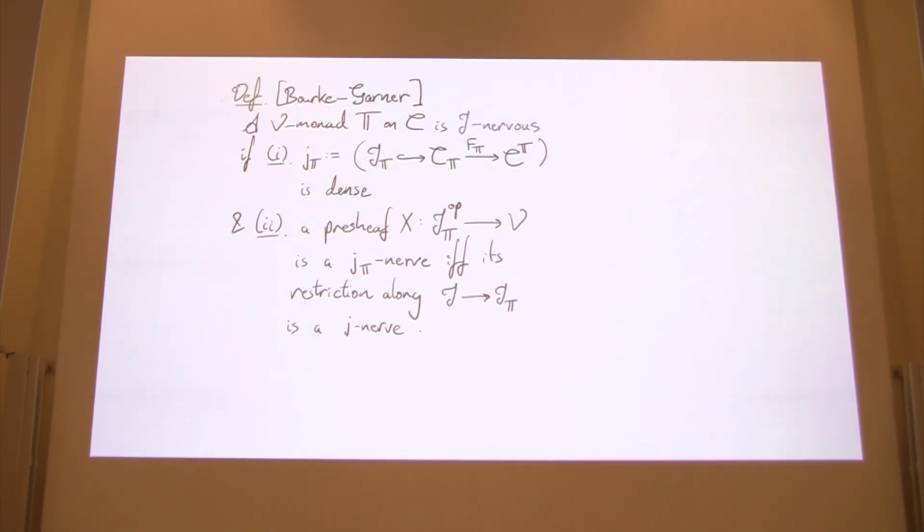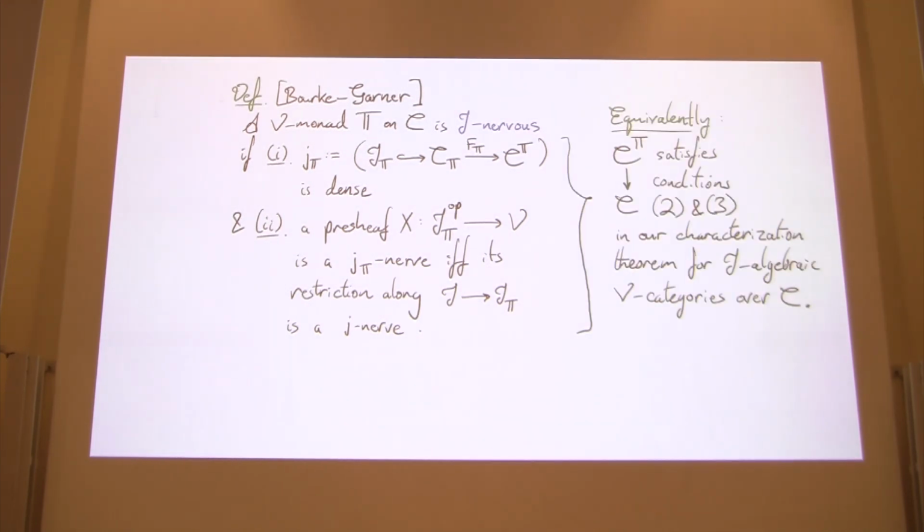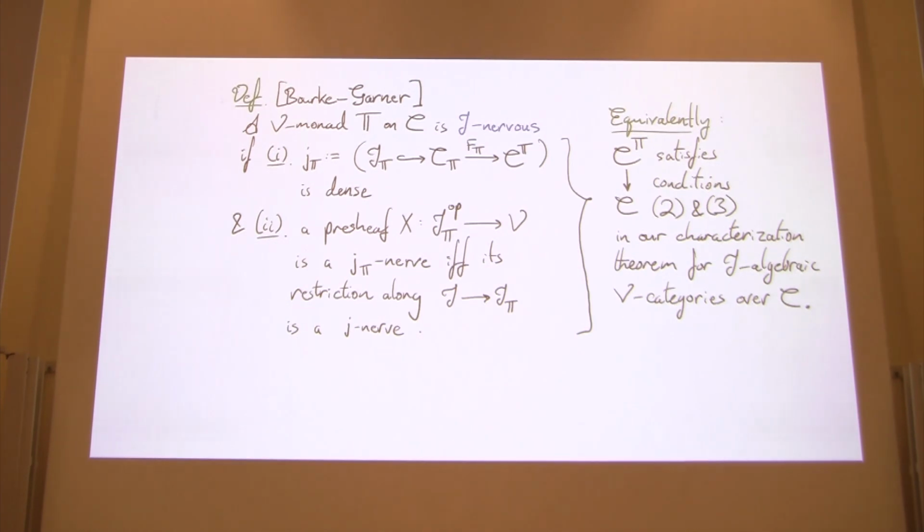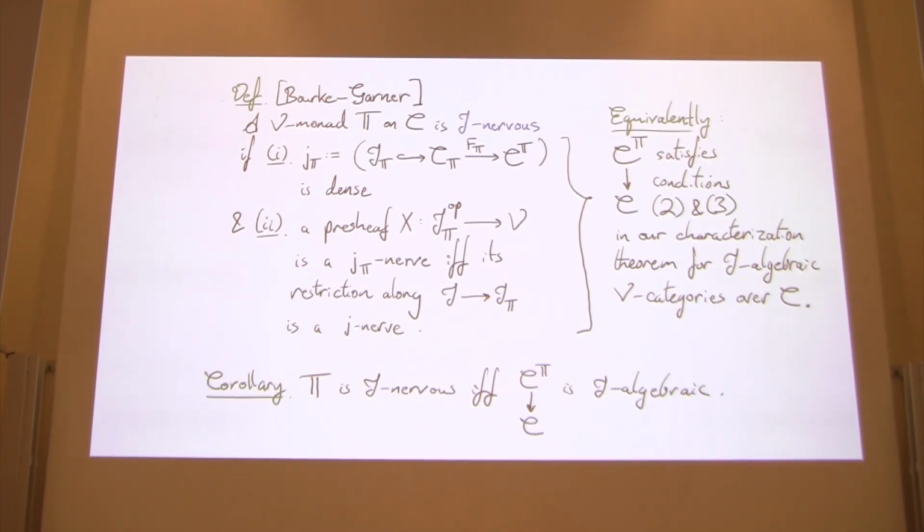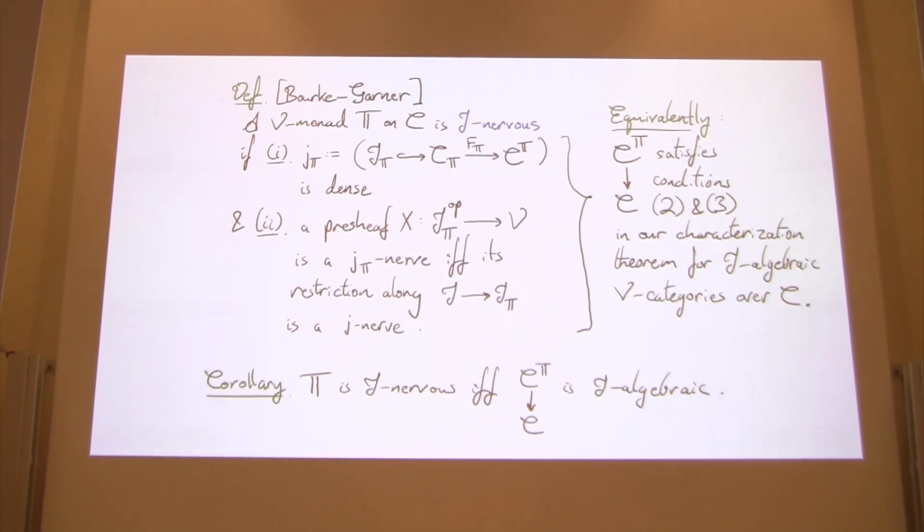And arguably this sheds light on the concept: equivalently, this is the requirement that the Eilenberg-Moore forgetful functor satisfies conditions 2 and 3 in our characterization theorem for J-algebraic V-categories over C. And so consequently, we get the following observation: that T is J-nervous if and only if this V-functor is J-algebraic.